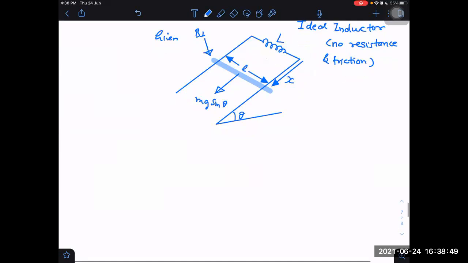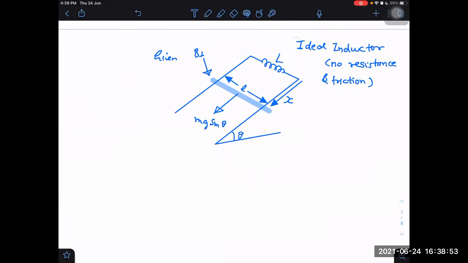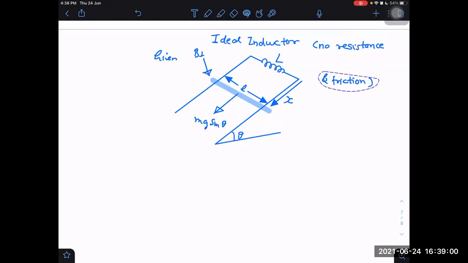Okay, let's get the result. I think you are not ready for the explanation before. I will explain afterwards. First, let us get the result. Ideal inductor, and it has no resistance at all, and it has no friction.